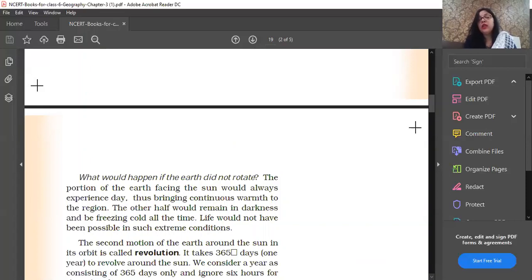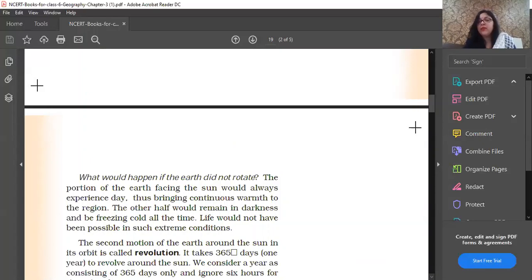At one place there would be a lot of heat, and at another place there would be no heat, only a lot of cold. One half would remain in darkness and be freezing cold all the time.